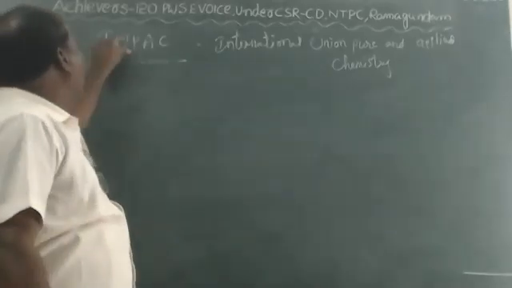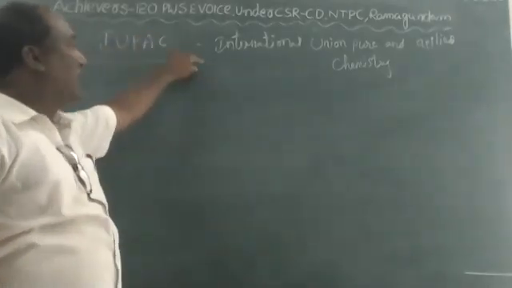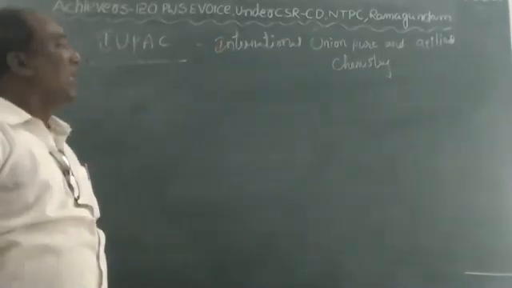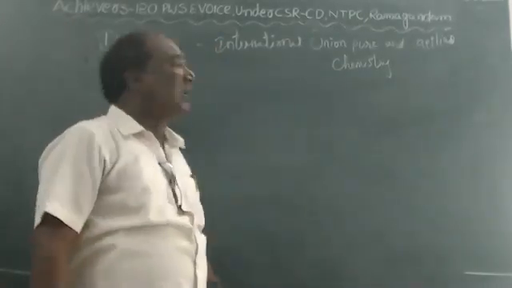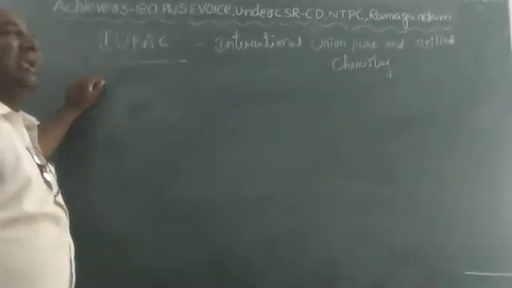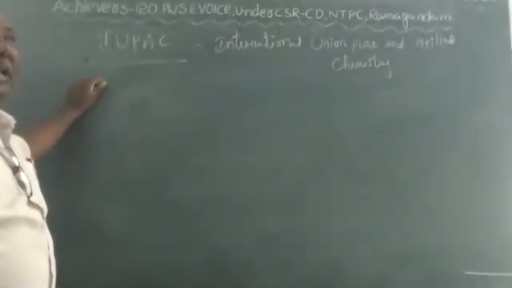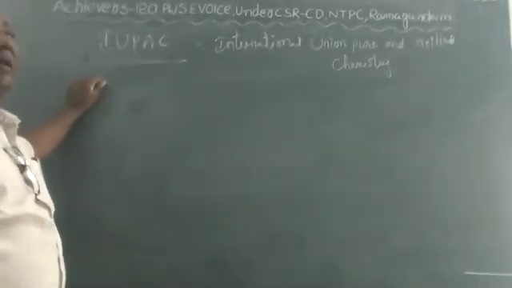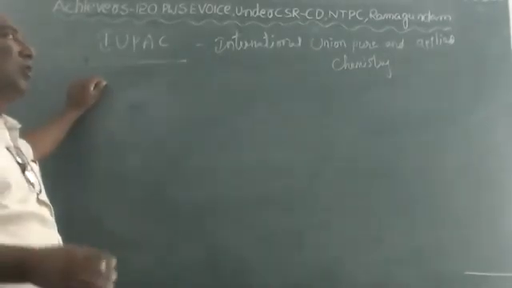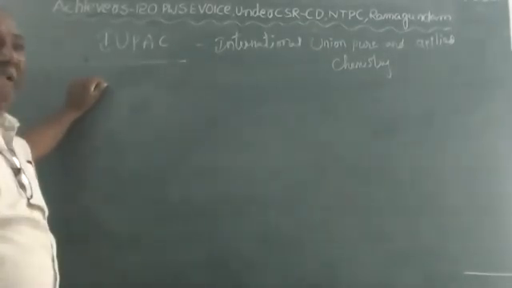This is the IUPAC. According to its recommendation, for every element group, instead of subgroups, we have to use the parent or family group names.